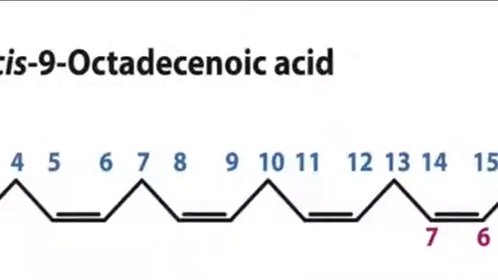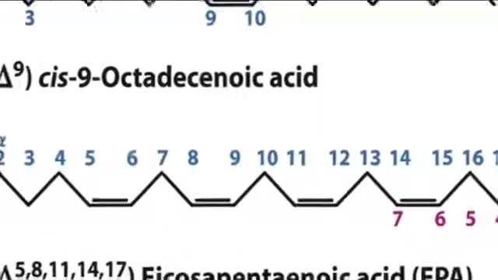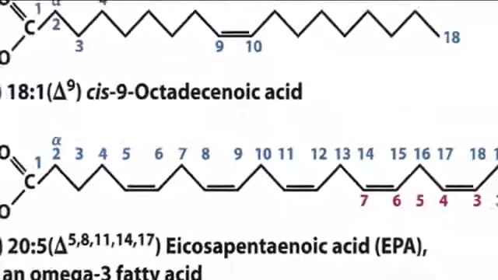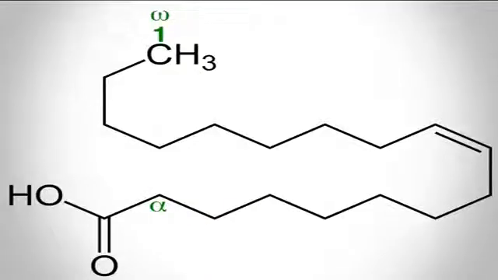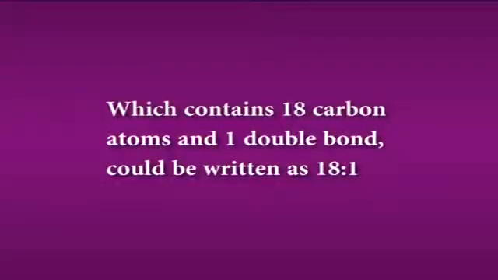Fatty acids also are denoted by two numbers. The first signifies the number of carbon atoms in the chain, and the second indicates the number of double bonds present. For example, oleic acid, which contains 18 carbon atoms and one double bond, could be written as 18:1.